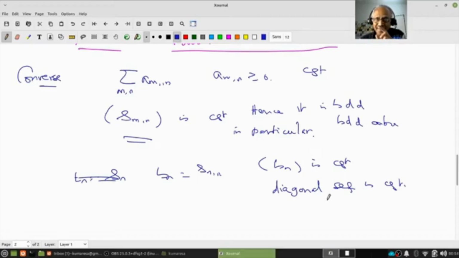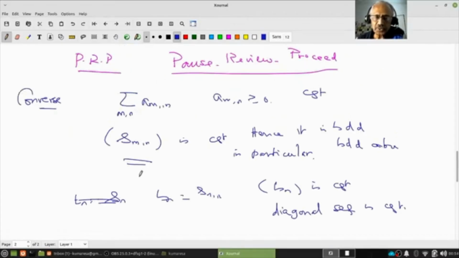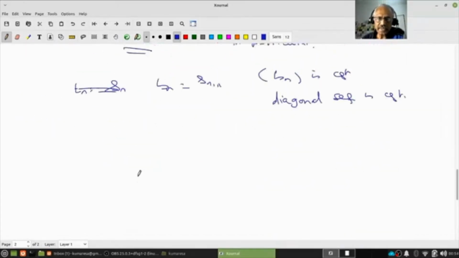Do you remember? See, this kind of going back and forth is the one which makes you understand mathematics as a whole, and you don't have to remember a lot of things. Slowly, it becomes part of you, like the way the multiplication table becomes part of you. Okay, so come back to this. So right now, what am I supposed to show? I want to show it's bounded, right?